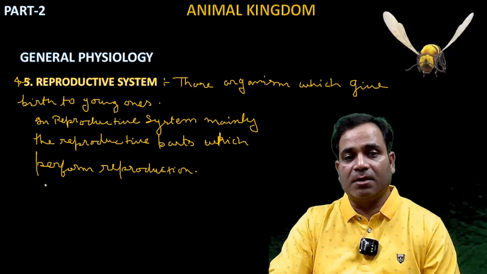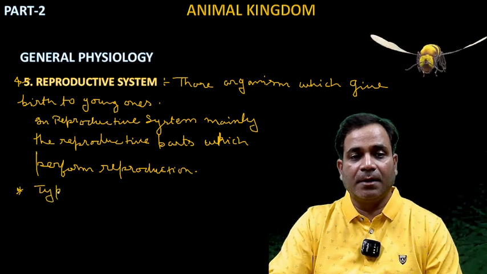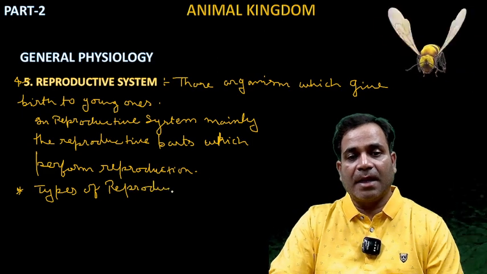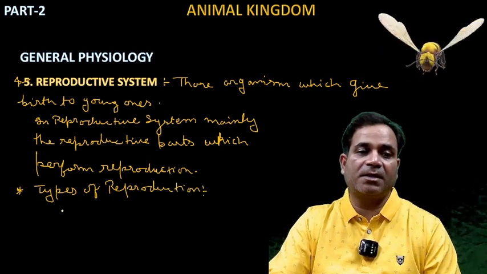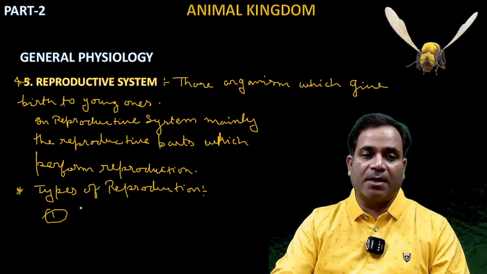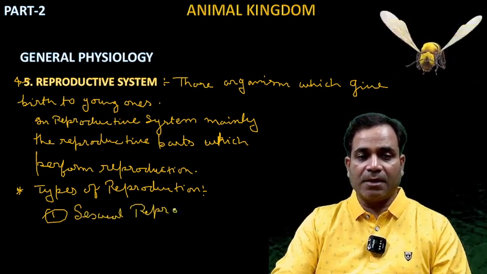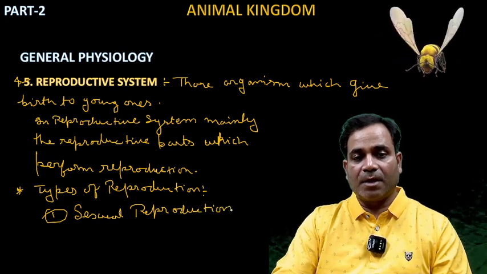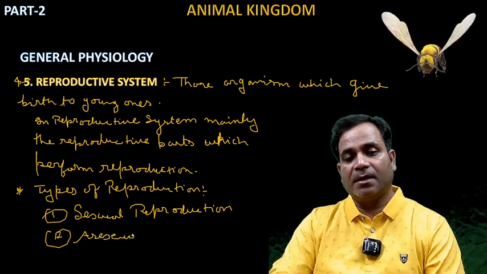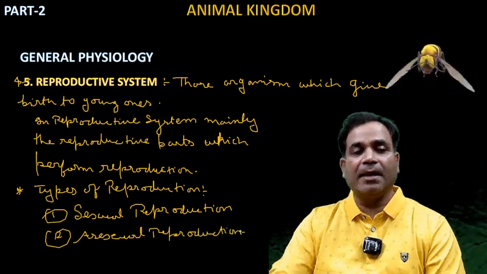If anybody asks you about the types of reproduction, what would you say? There are two types of reproduction. If you know, then give me the answer in the comments also. One is sexual reproduction, and the second one is asexual reproduction, my dear. Right?